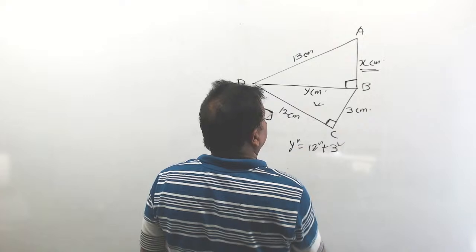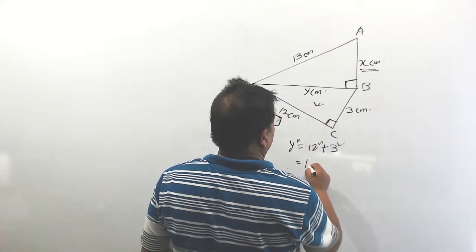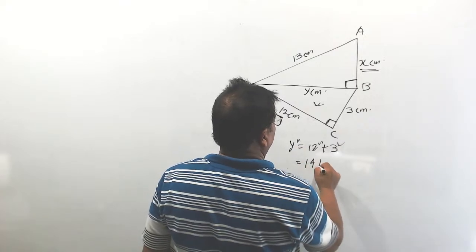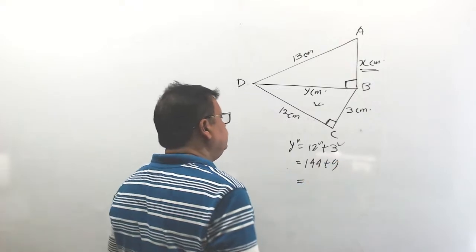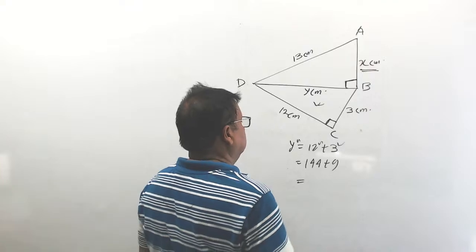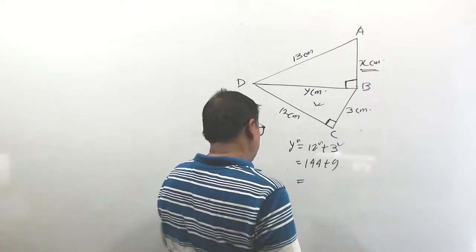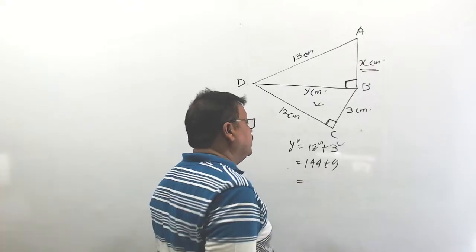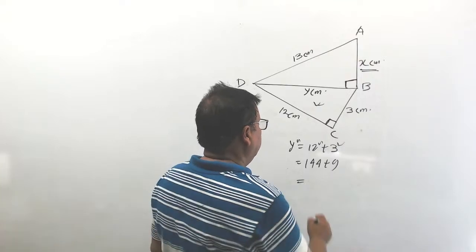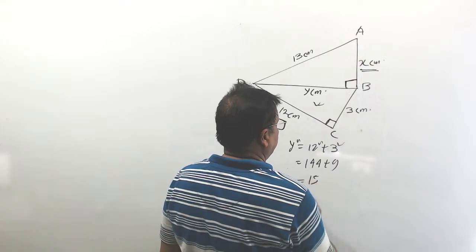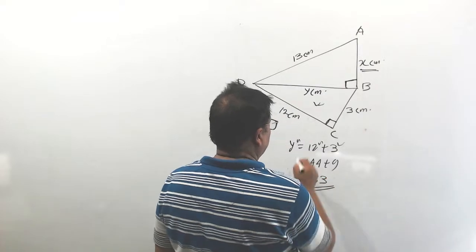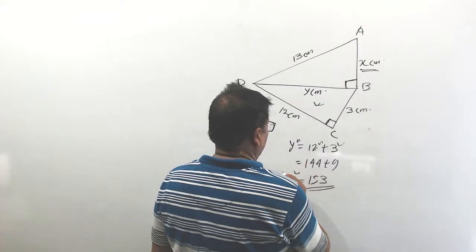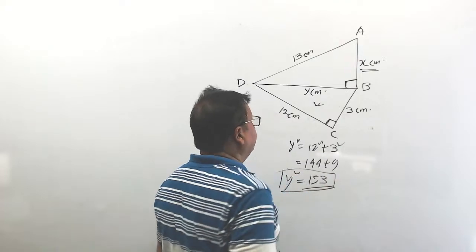Okay. So what is y square? That is 12 square means 144 plus 9. That means 153. Y square is equal to 153. You got y square.